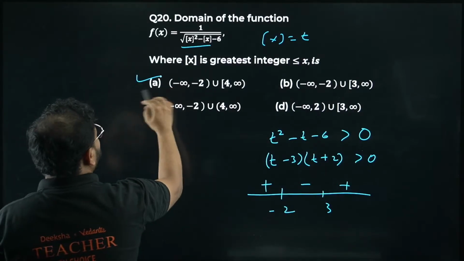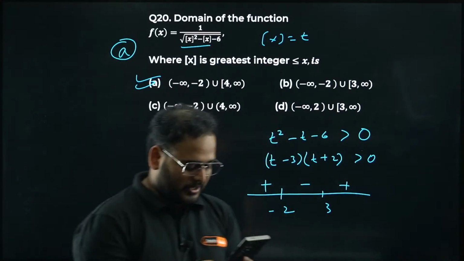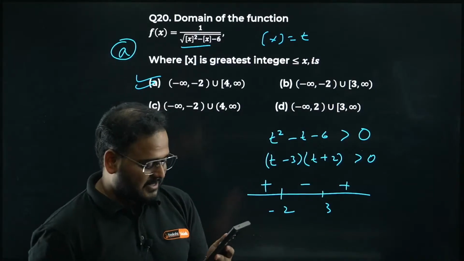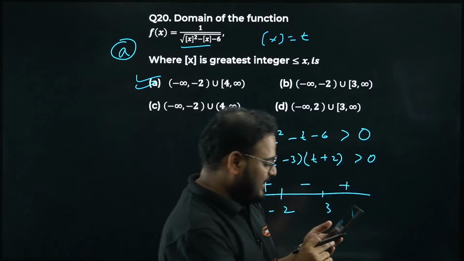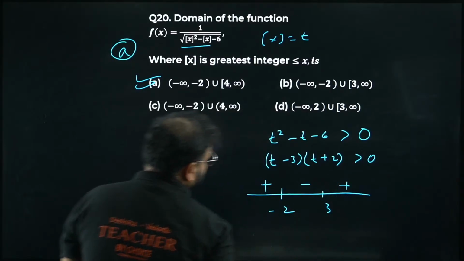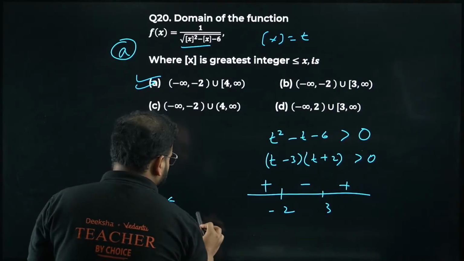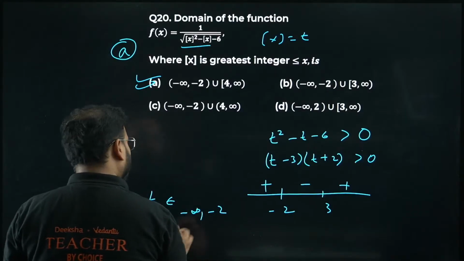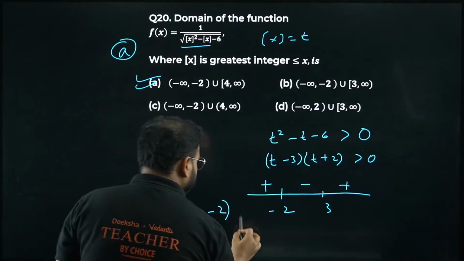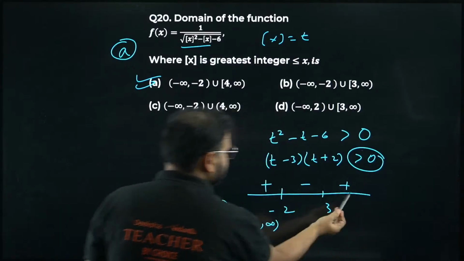The answer is A. I want to beat you guys. After doing so many questions like this, you are saying the answer is D, B, like that. Please check. Positive values, right, from here to here. So for t the answer will be negative infinity to minus 2, both of course open, union 3 to infinity, because I want positive, so I have to look for positive signs.